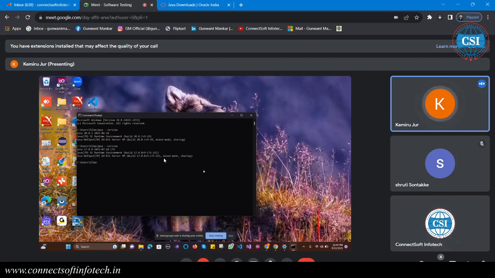Okay. So from tomorrow, everyone's installation is mandatory. Yes, Shruti. Okay, now the JDK 17 is ready. This is our first stage. Now the next one, we have to install Eclipse.